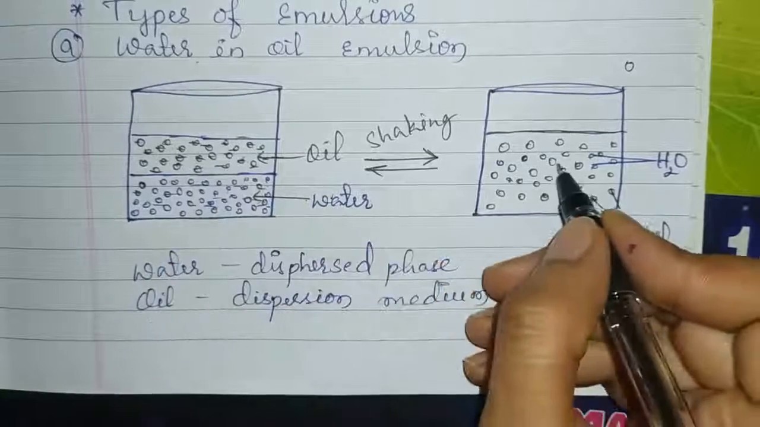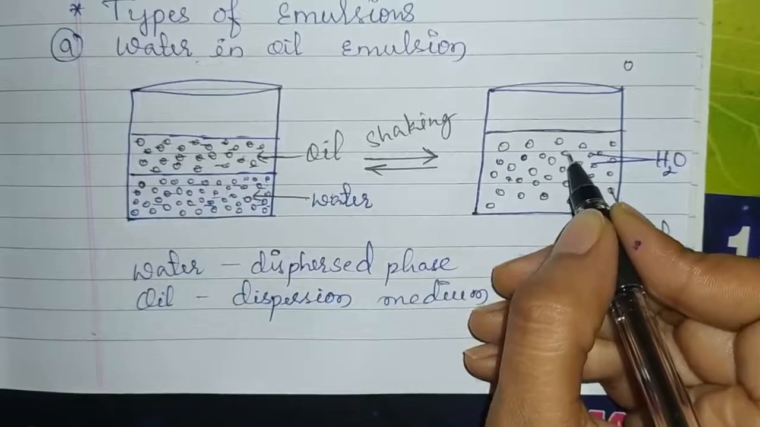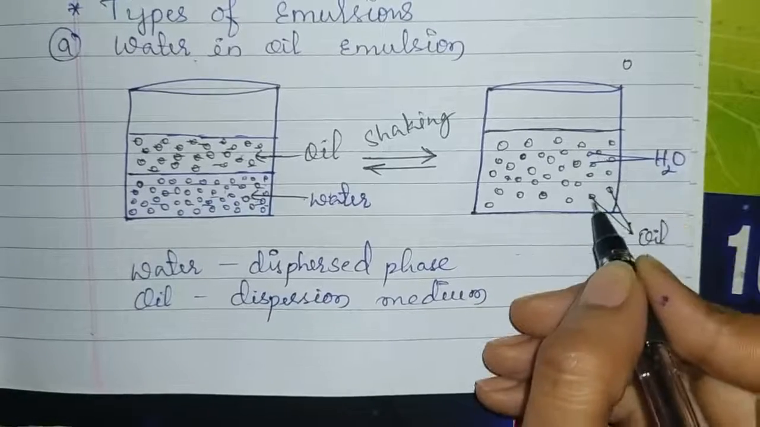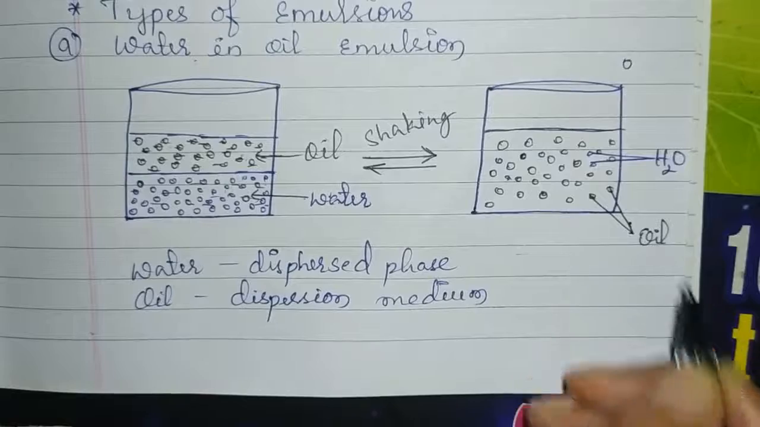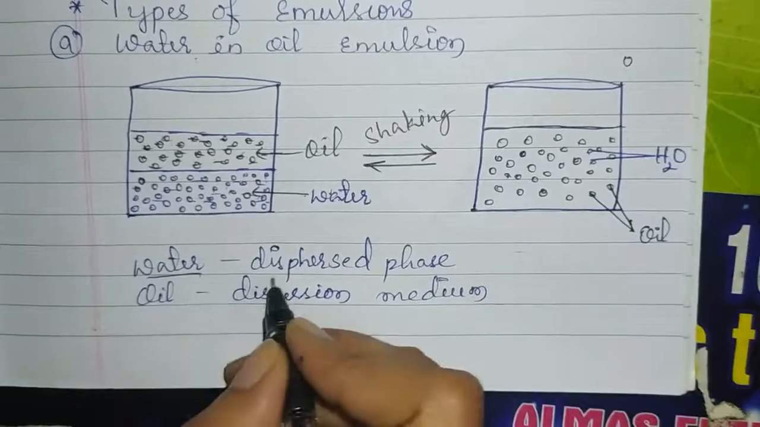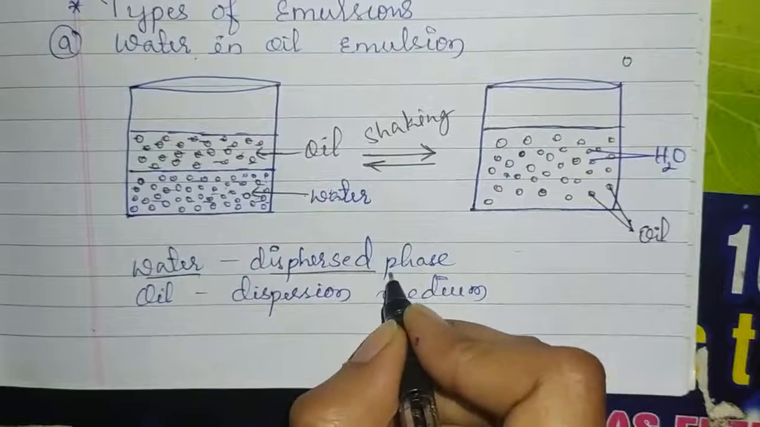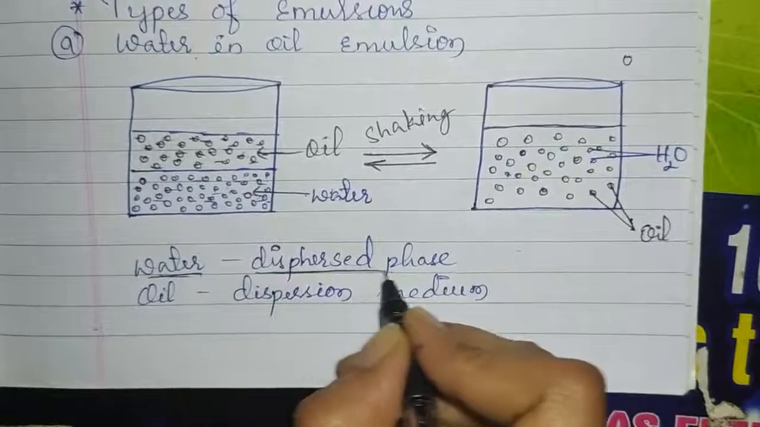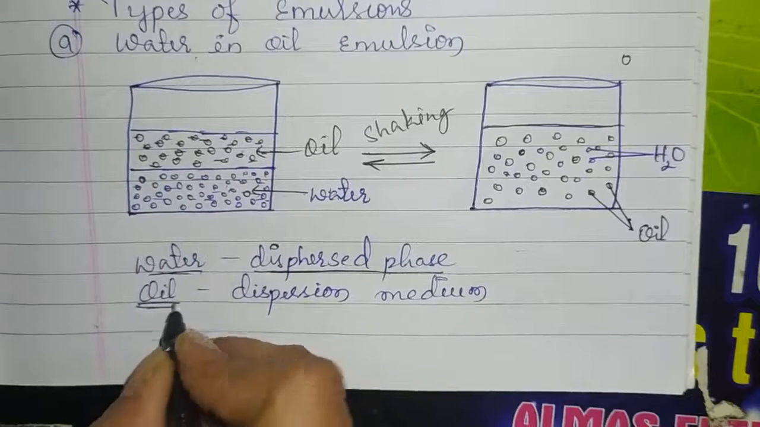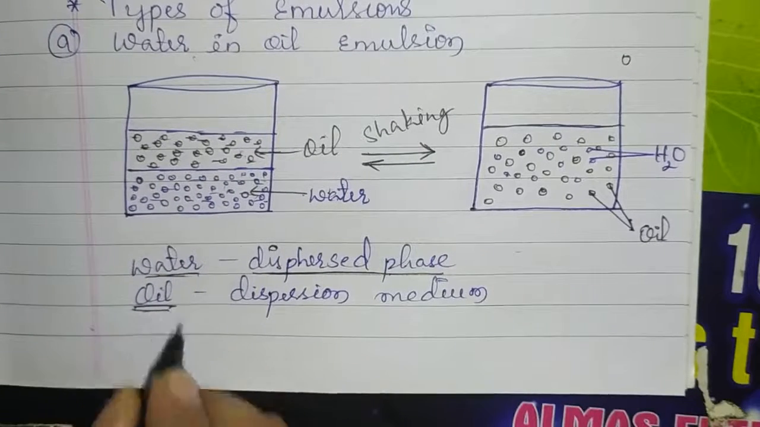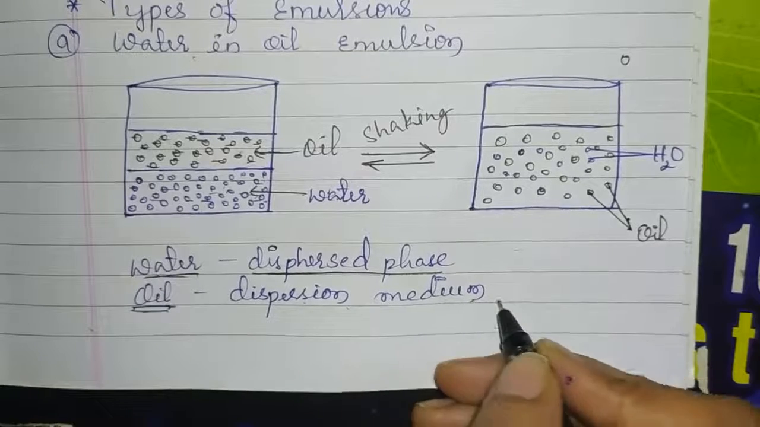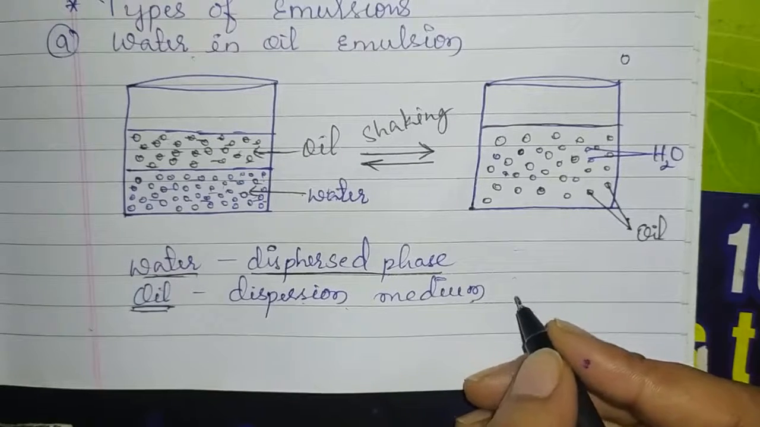Okay, so see here, the blue colored globules, that is small circles, represent the water, and the black color represents the oil. Here water is the dispersed phase, and these water molecules are dispersed throughout the oil. Here oil is acting as a solvent, which means it is acting as a dispersion medium.